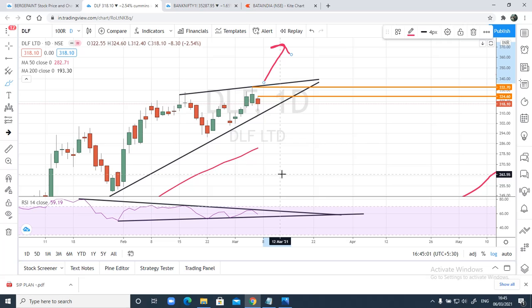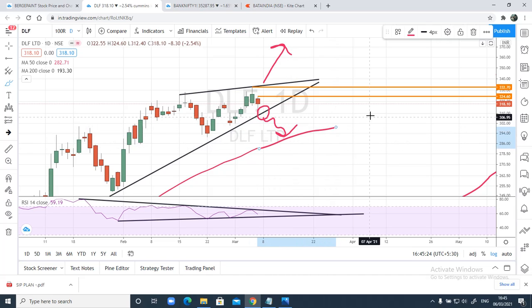And in case price closes below this week's low, then guys, you will have to be a little alert because it is a little away from the trend line. So the best thing is we'll wait for the price to close below this trend line. In case we see any close below this trend line like this, then probably we can expect prices to move down max to this 50 moving average, because this 50 moving average can act as a strong support, and from that level again the buying can come in and prices can move up.